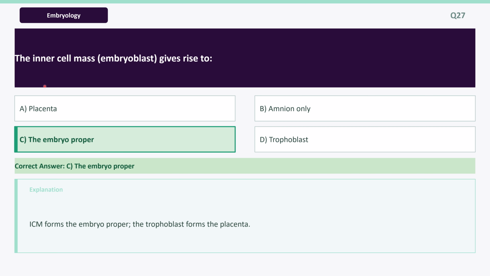Next question is, the inner cell mass, embryoblast, gives rise to, its option C, the embryo proper. Explanation is, ICM forms the embryo proper, the trophoblast forms the placenta. So the full form of ICM is inner cell mass.